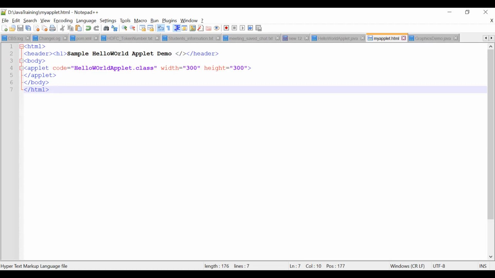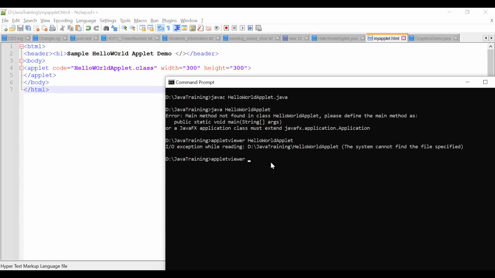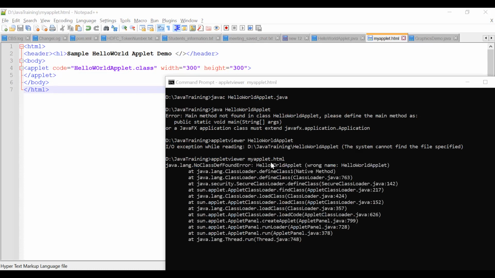So let's come here, applet viewer, and you have to give myapplet.html. Let's run this. Applet not initialized, some error came. Of course, have you seen something in your left corner?